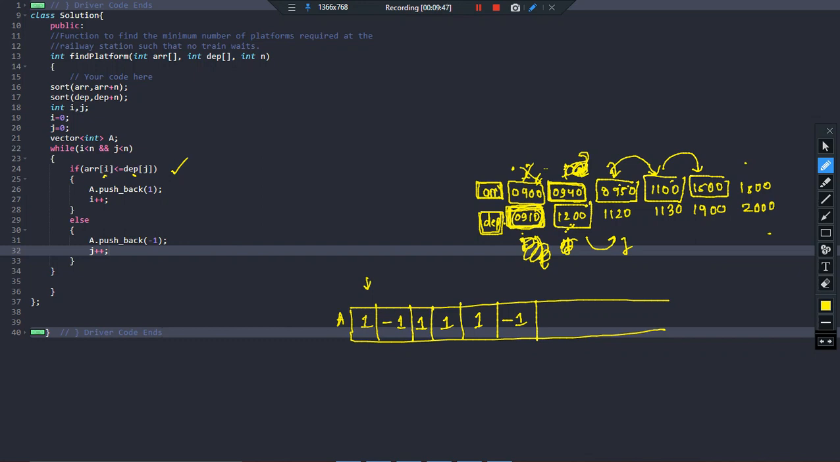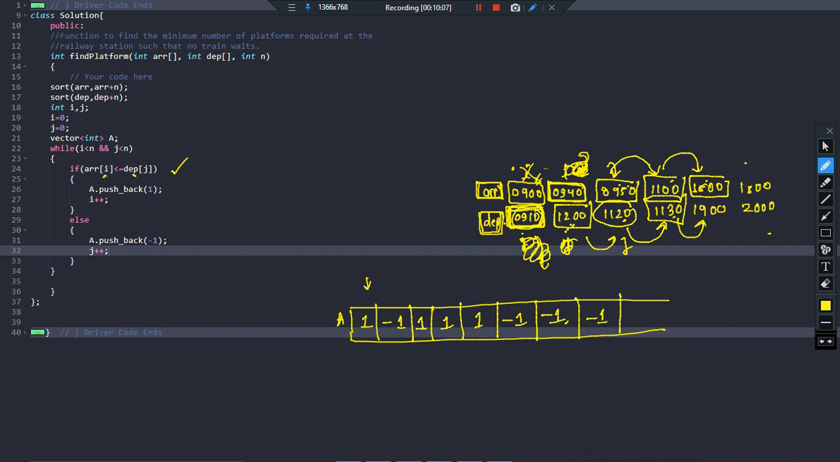Now you see 1500 and 1120. What does it indicate? One train will already have departed by this time, isn't it? So -1, because I'm going to pick an element from this side, so I'll push back -1. Now this basically comes here. 1500 and 1130, which is smaller? This is smaller. Picking element from departure, -1.